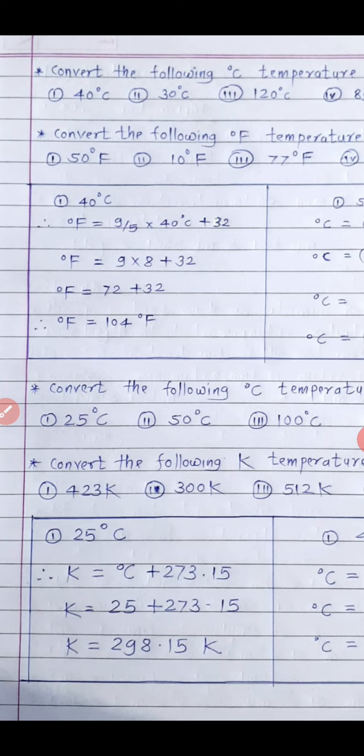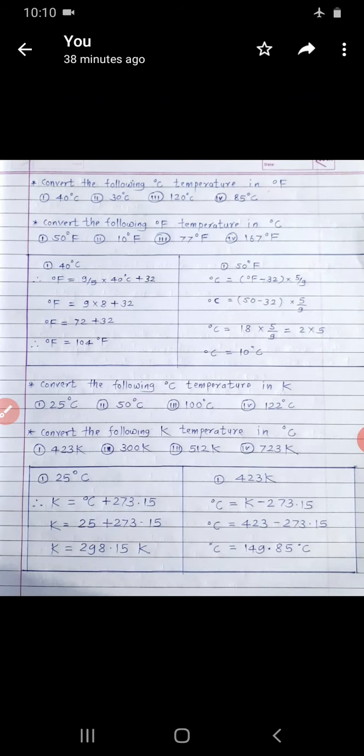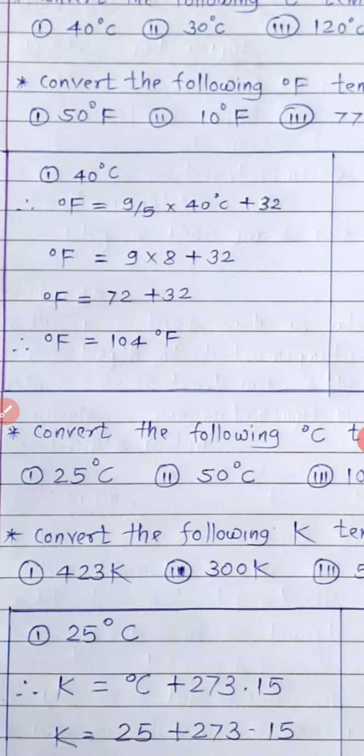How will you calculate the temperature in degree Fahrenheit if you are given the value in degree Celsius? For example, first one is 40 degree Celsius. What is the relation between temperature in degree Fahrenheit and degree Celsius? Degree Fahrenheit is equal to 9 by 5 into degree Celsius plus 32. So first problem, 40 degree Celsius: degree Fahrenheit is equal to 9 by 5 into degree Celsius plus 32.